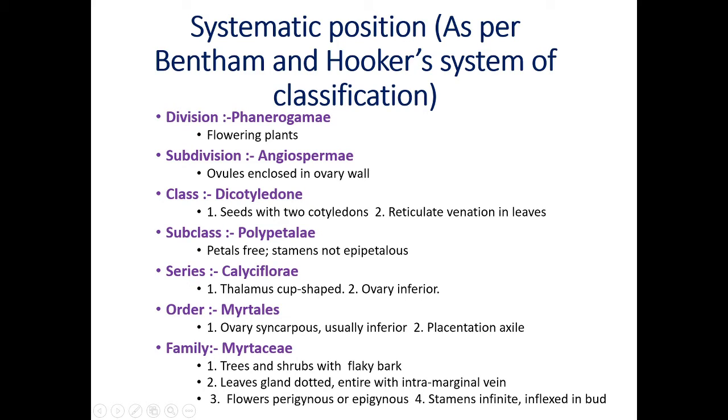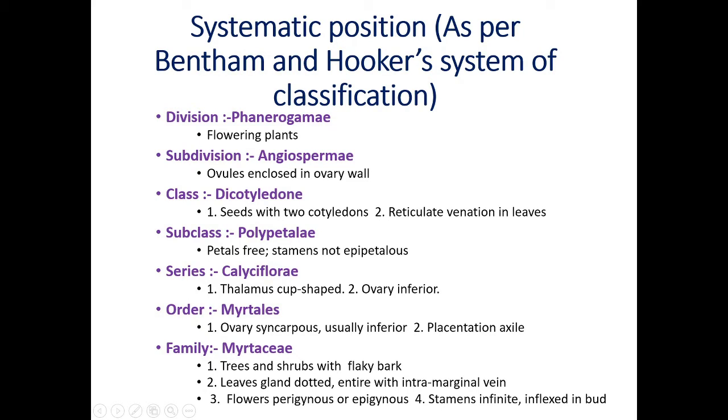Then order Myrtales. The reason is that the ovary is syncarpous. Syn means fused. Carpels are many and they are fused by a common wall. This condition is called ovary syncarpous. Ovary inferior. That means sepals, petals, stamens arise from the top of the ovary. This is the meaning of this term. Placentation axile. Axile means the ovules arise from the center, the fertile placenta. If we take a section of a citrus fruit, you will get axile placentation. That means seeds are attached to the central placenta.